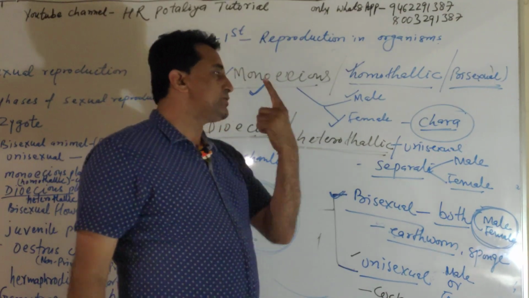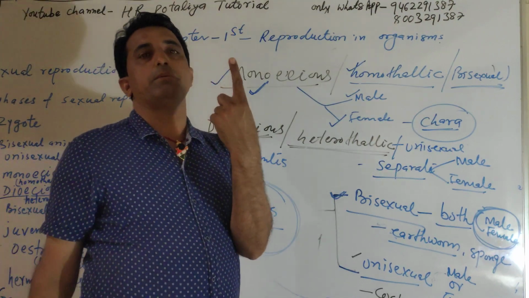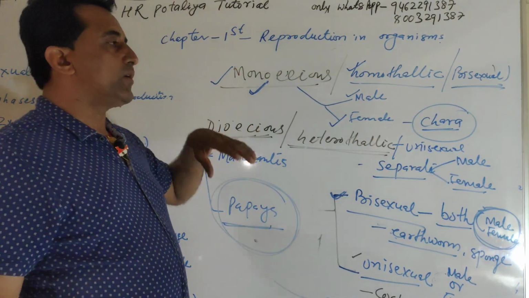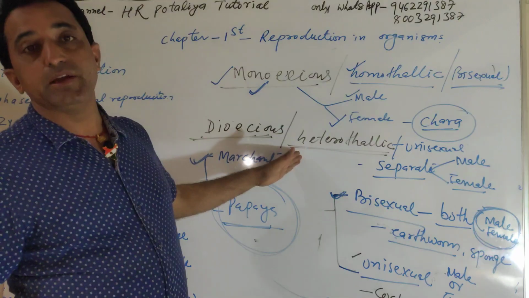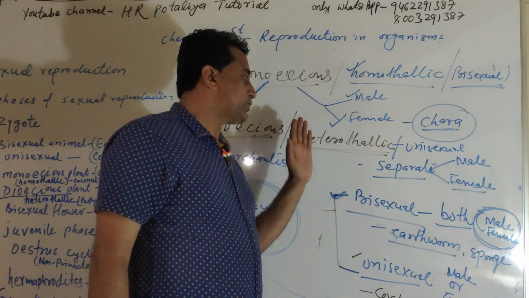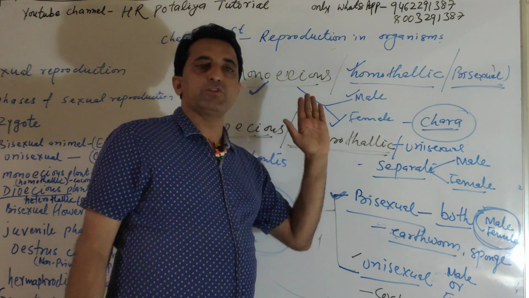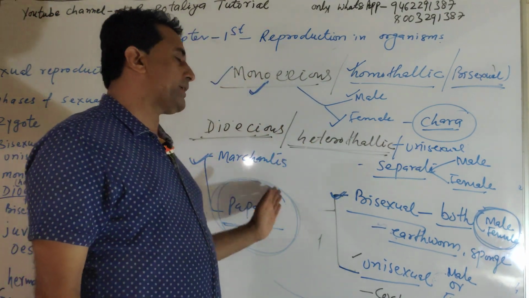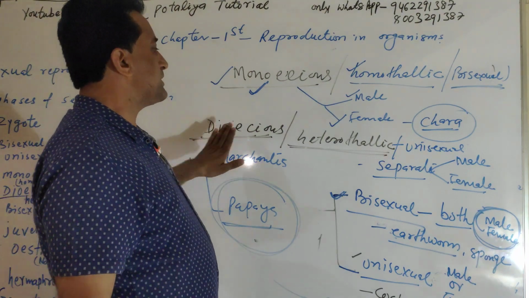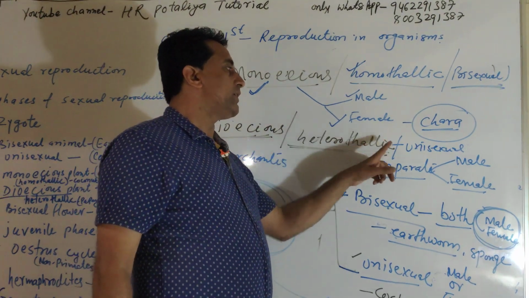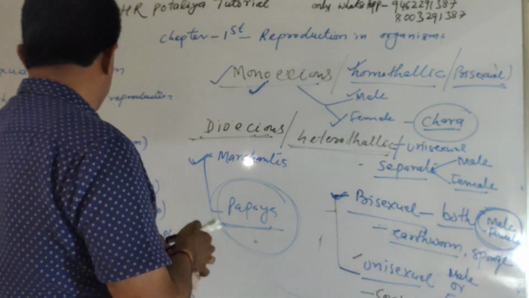Because papaya is unisexual. Only one papaya plant will be there, and that may be male or female, that is, staminate or pistillate. If it has the male reproductive part it is staminate, and if the female reproductive part, pistillate. So that's why it is dioecious as well as heterothallic, or one more term, unisexual.